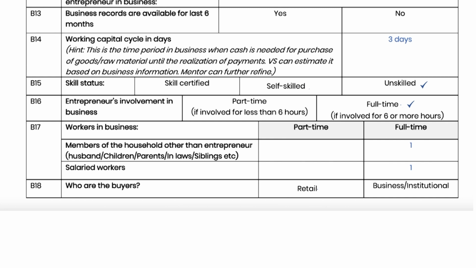In B18, fill the type of buyers the entrepreneur has. Retail buyers are individuals such as in case of kirana store or beauty parlor, dhaba, etc. Business buyers are other shops or institutions. For example, wholesalers have other businesses as buyers.